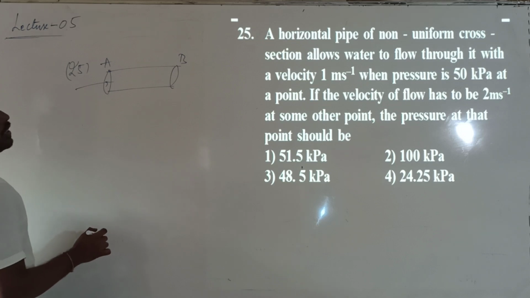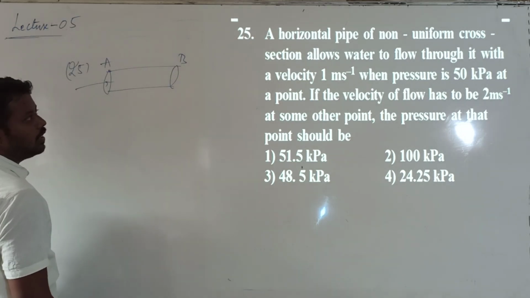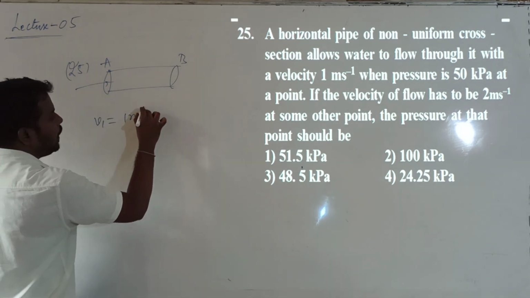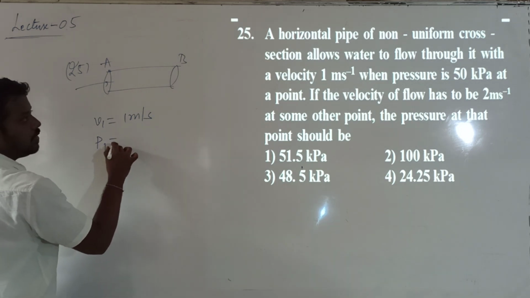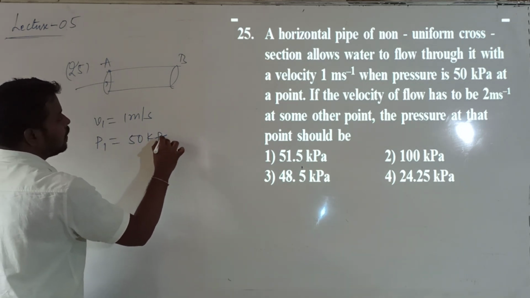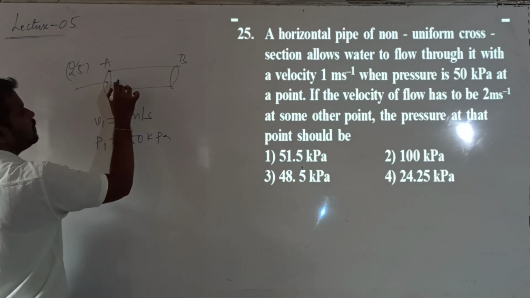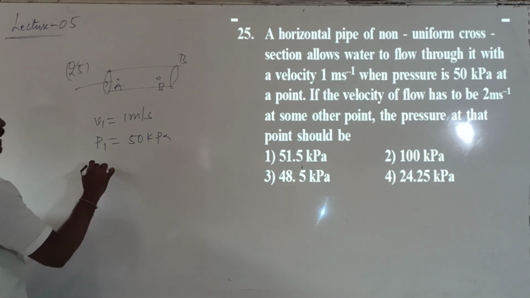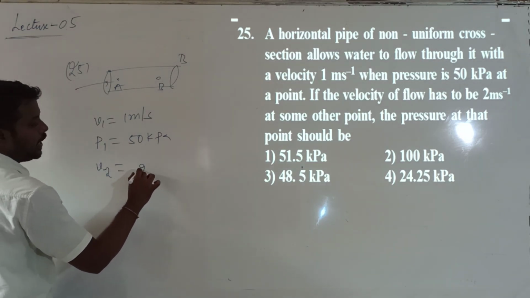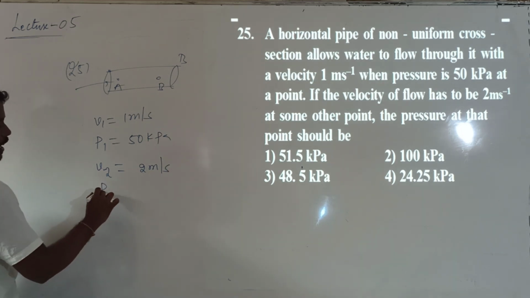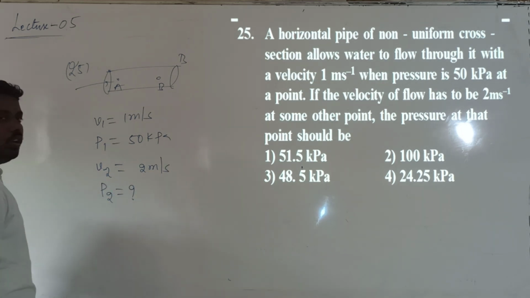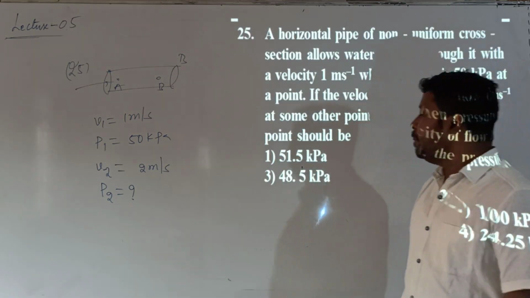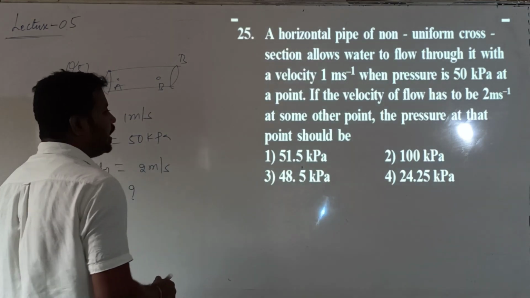They are giving a horizontal pipe of non-uniform cross-sectional area allowing a fluid to flow. With what velocity is the fluid initially flowing? 1 meter per second. At this point the pressure is given as 50 kilopascal. It has to reach another point B. I will call this point A and this point B. It has to reach point B where it should flow with a velocity of 2 meters per second. Velocity increases. Now they are asking what happens to the pressure. Obviously we know according to Bernoulli's theorem, whenever the velocity increases, pressure decreases.